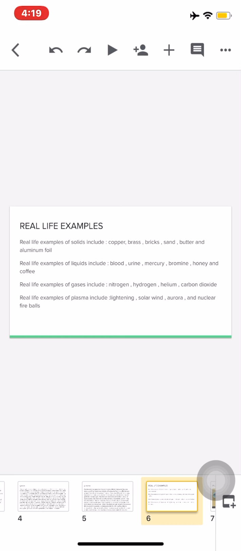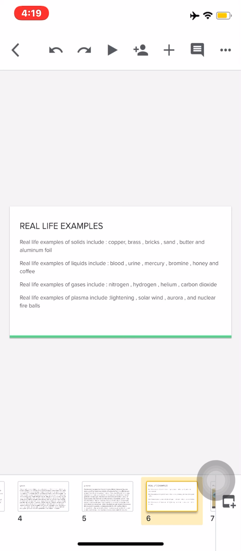Real life examples. Real life examples of solids include copper, brass, bricks, sand, butter, and aluminum foil. Real life examples of liquids include blood, urine, mercury, bromine, honey, and coffee. Real life examples of gases include nitrogen, hydrogen, helium, and carbon dioxide.